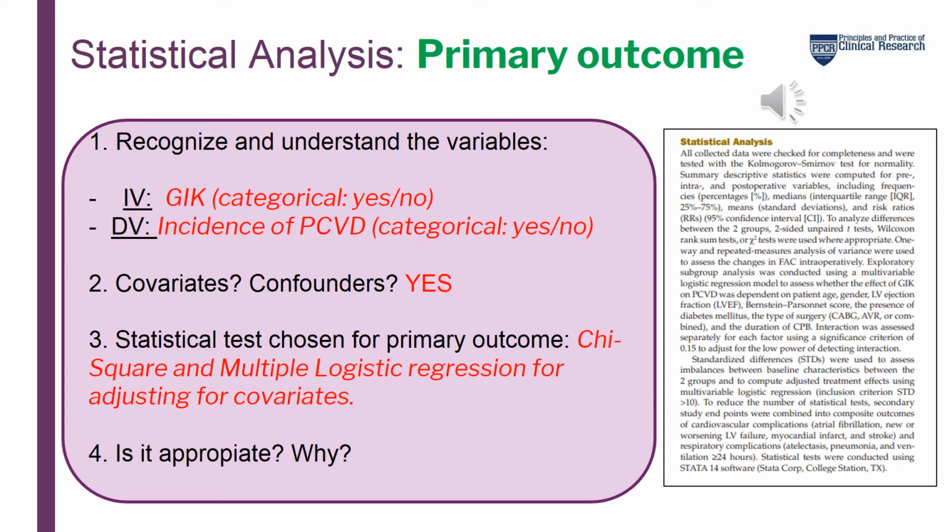Then we have to see if there are important confounders or covariates, and in this case there are. Then I'm going to show you which are those. And for taking this into account, the authors decided to choose chi-square and then multiple logistic regression for adjusting for covariates. Now, was this appropriate? We are going to analyze it in the next slide.